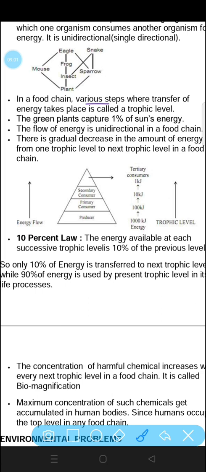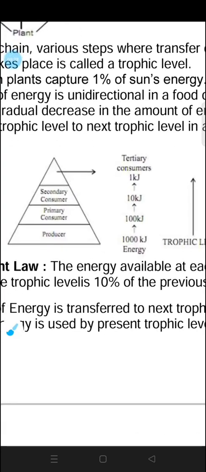In food chain, various steps where transfer of energy takes place is called a trophic level. The green plants capture 1% of sun's energy, and the flow of energy is unidirectional in food chain. There is gradual decrease in the amount of energy from one trophic level to the next trophic level. If you go from the producer to the consumer, there will be decrease in the energy.